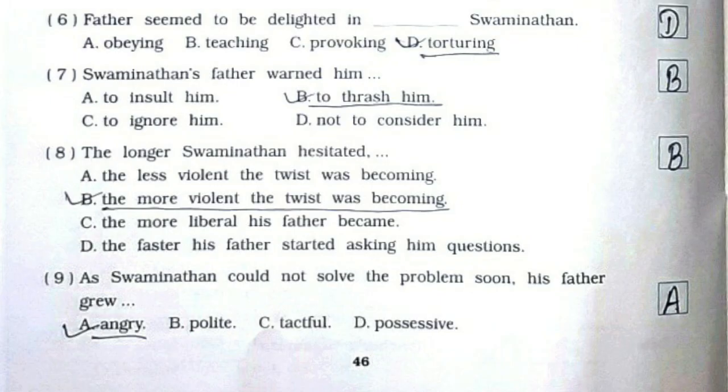Sixth, father seemed delighted in torturing Swaminathan. It is option number D. Seventh, Swaminathan's father warned him. It is option number B, to thrash him. Eighth, the longer Swaminathan hesitated, it's option number B, the more violent the twist was becoming. Ninth, as Swaminathan could not solve the problem soon, his father grew, it is option number A, angry.